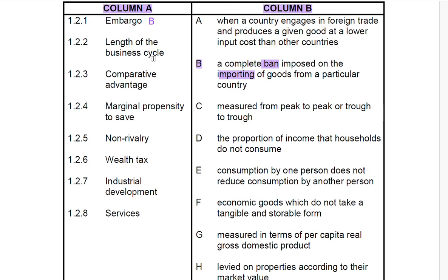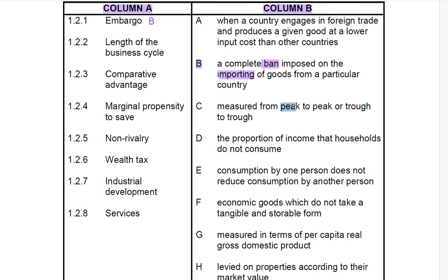Now you're looking for anything that has peak to peak or trough to trough, or anything that has peak or trough. We have read A and B, so now we're looking from C downward. When you look at C, it says measured from peak to peak or trough to trough.